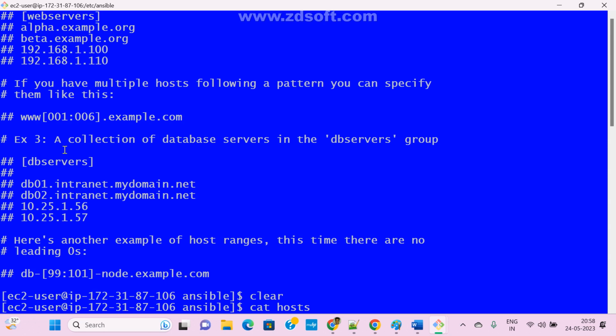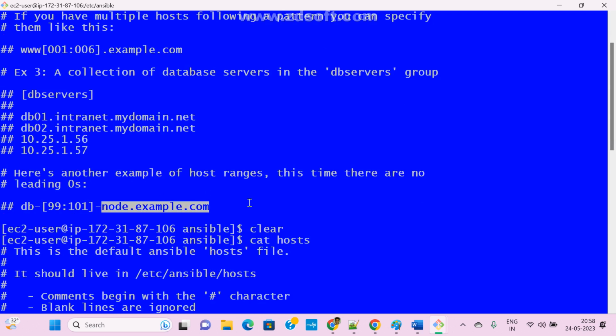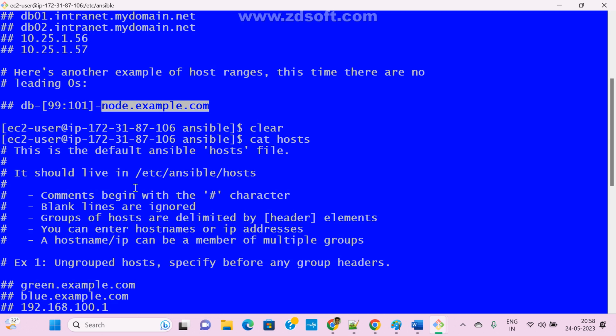example.com. Now see here, example 3: a collection of database servers in the DB servers group. See, they created one group name, DB servers. This is the group name, guys. Open this bracket, and in this bracket we are mentioning some name. These are the group names. We can give any name, and we can pass a host name or an IP address. Here is another example for host ranges, where we can directly pass a range also. See here, DB 99 to 201, and this is the IP address. This is the host IP. Like this we can add whatever you want.